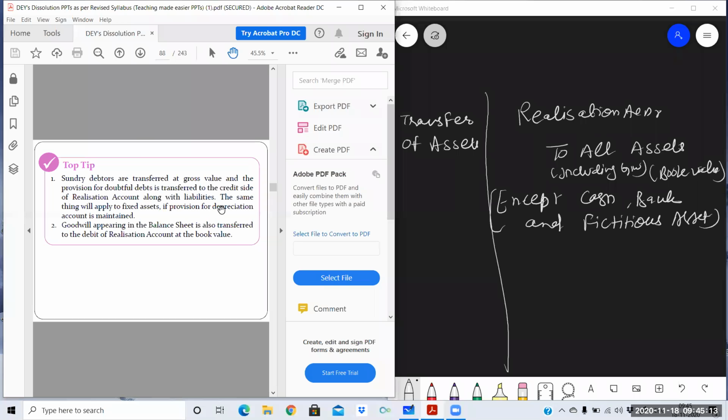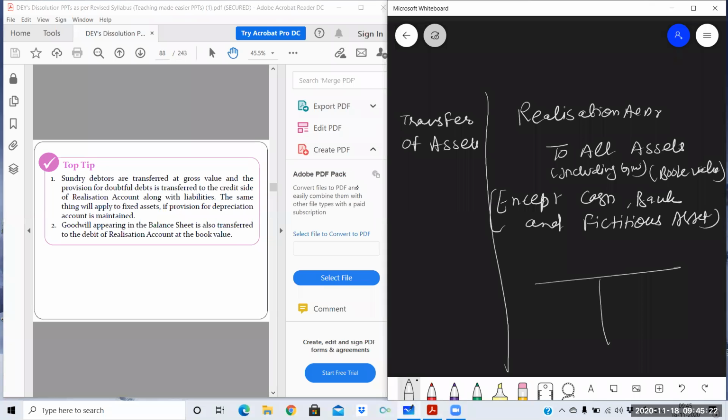Then sundry debtors are transferred. So one or two more things are here which you need to know: debtors will be transferred before deducting the provision. Like this is the balance sheet, and in this balance sheet, this is the asset side only. I'm here making the asset side. Debtors are given: debtors 80,000 less provision 5,000, and in the outer column 75,000 is written. So debtors will be transferred at 80,000, not at 75,000.